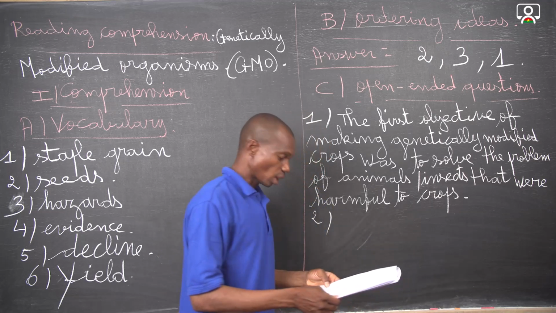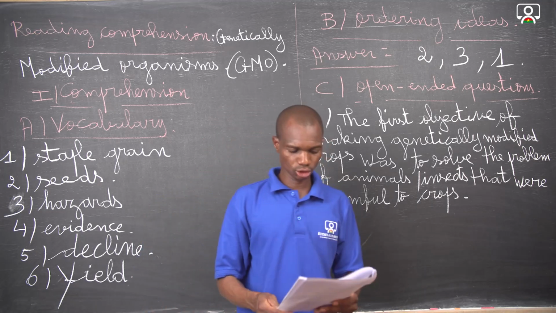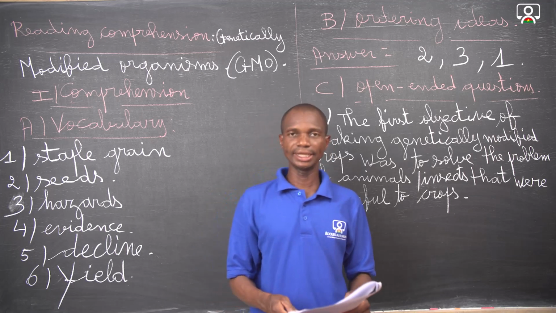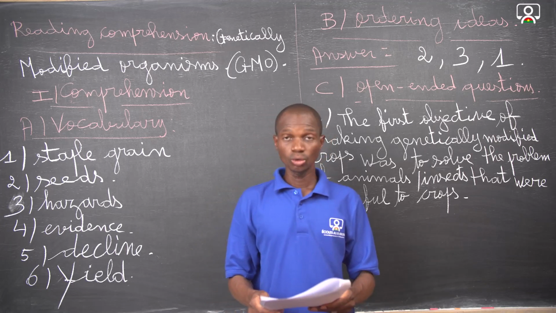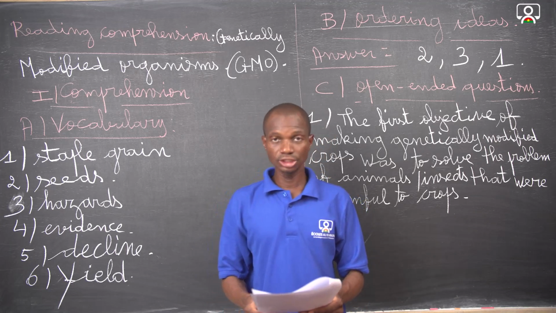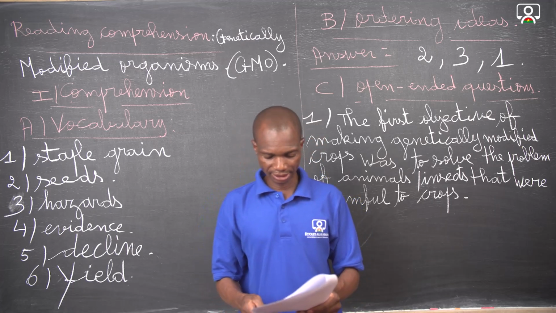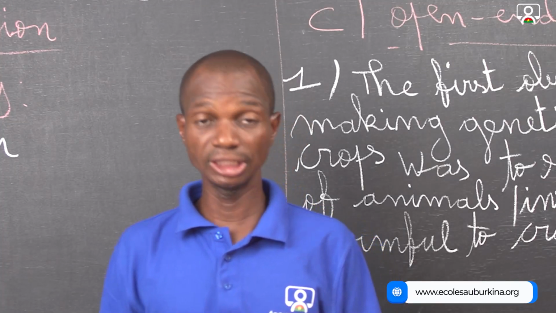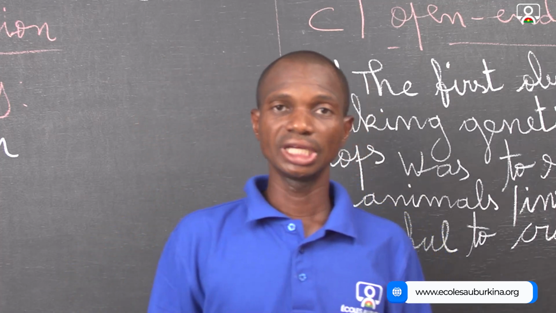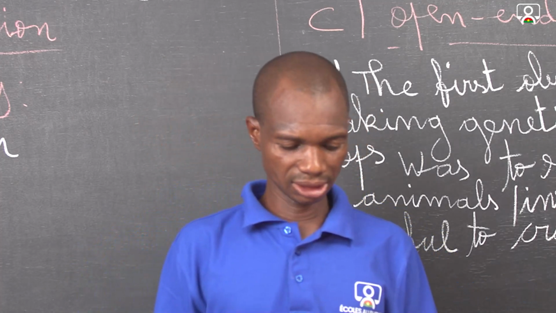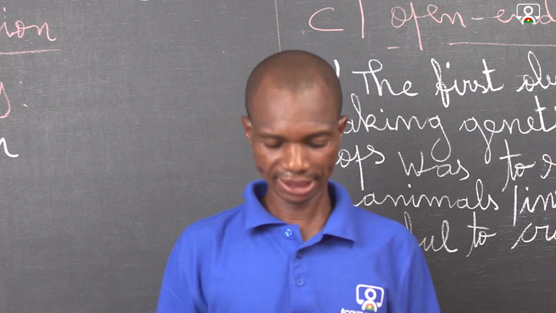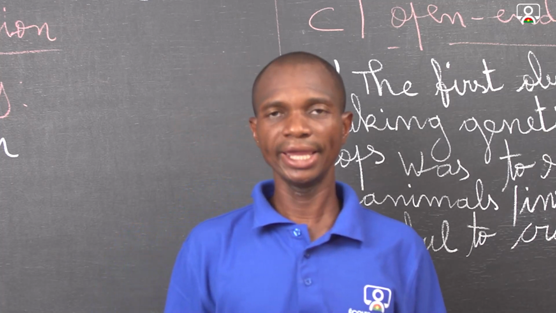Number 2, why did countries in the South of Africa reject the American food aid in the text? In the text we remark that there are some countries in the South of Africa which reject the American aid.